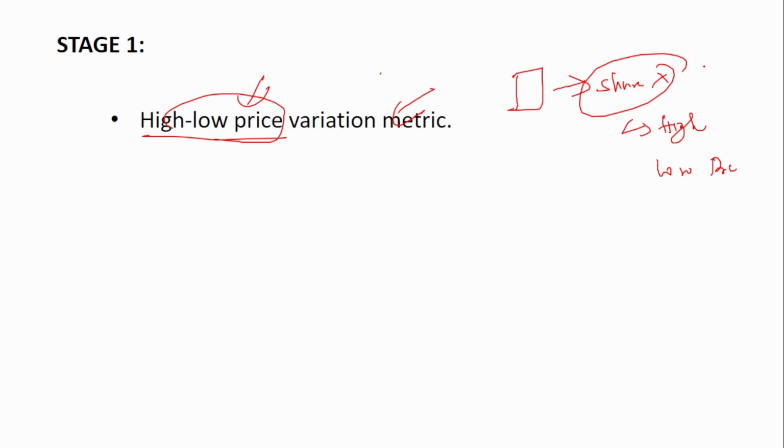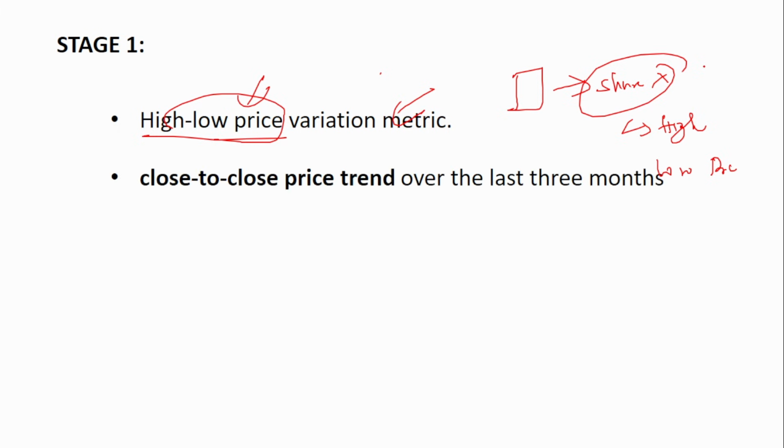Now in this enhancement, apart from the high-low price variation, one more metric has been added. What is that metric? The close to close price trend. I told you there is a price called the close price, nothing but the closing price at the end of the day. Here it is the close to close price trend over the last 3 months. What has been the closing price of the stock in the last 3 months? Has there been a huge variation in the closing price over the past 1 month or 2 months? That is monitored. So two metrics are there: high-low price variation and close to close price variation. These two are closely monitored, and only then is the stock placed under stage 1.